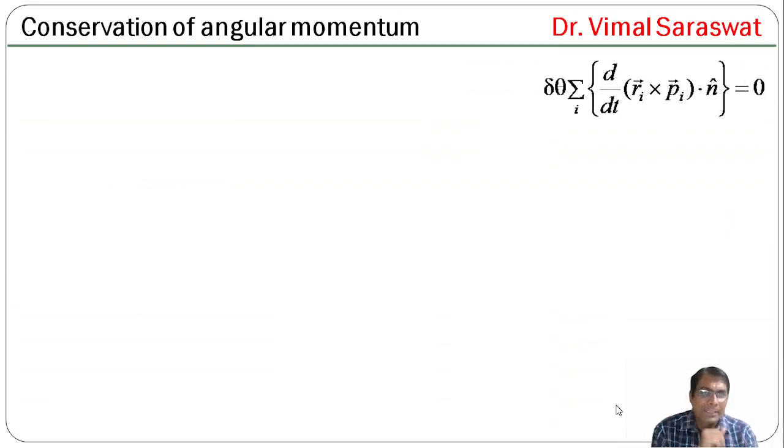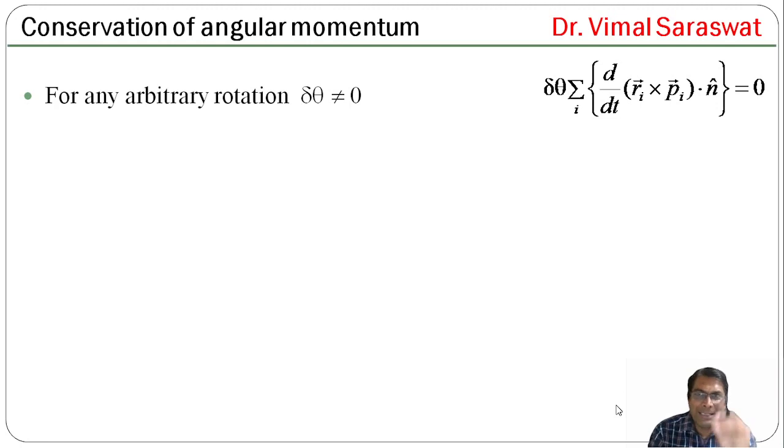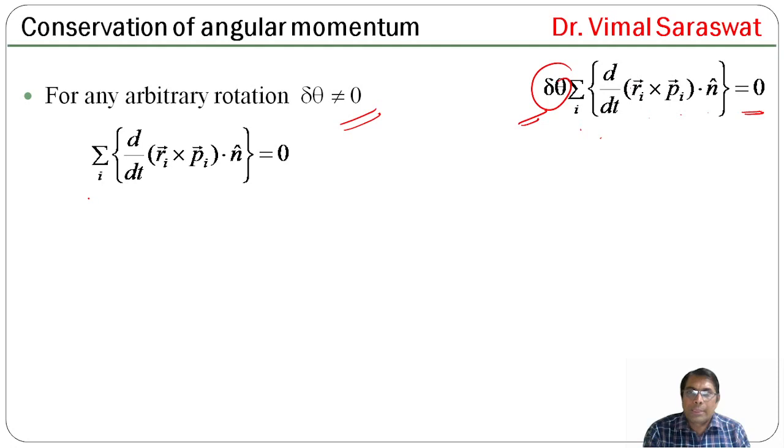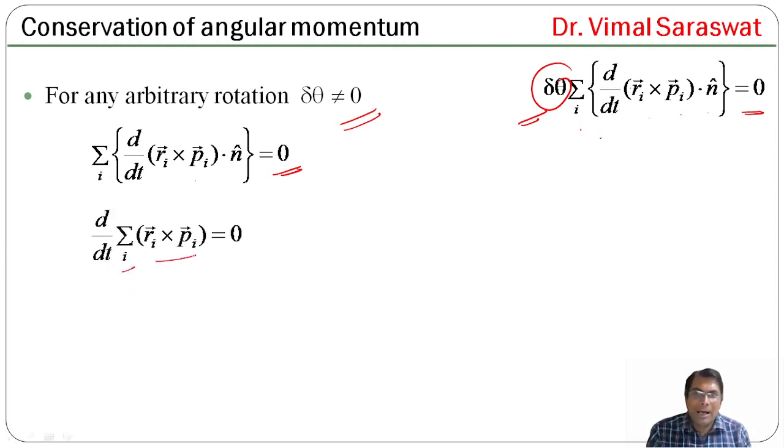For any arbitrary rotation, delta theta is not equal to 0, so definitely sigma i d by dt of Ri cross Pi dot n cap will be 0, or d by dt of sigma i Ri cross Pi equals 0.